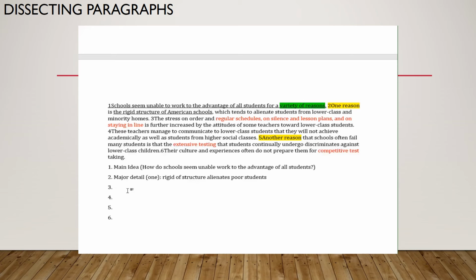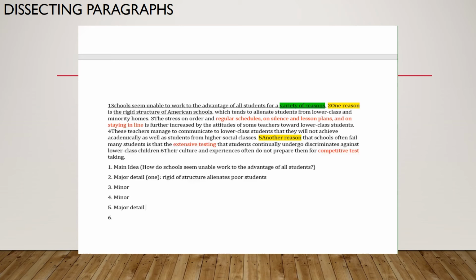Sentences 3 and 4 further explain that. It talks about how stressful the regular schedules are, the silence, the lesson plans, and staying in line. And then it talks about the attitudes of the teachers, how it further perpetuates that lower income students will not do as well academically. So sentences 3 and 4 are minor details. Sentence 5 is a major detail.